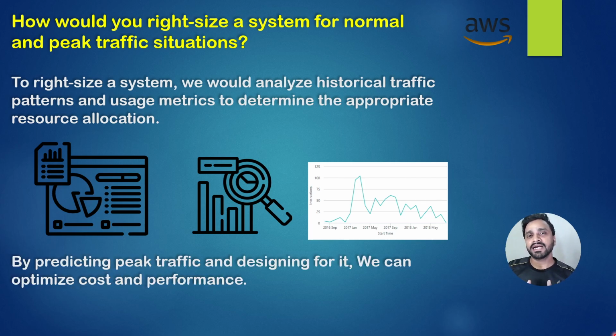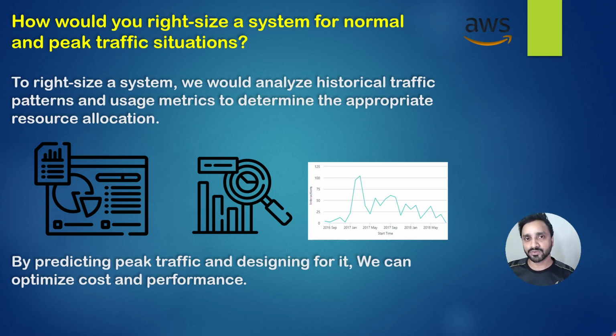So this is an analytics type of problem that occurs most of the time while doing this type of task. By predicting peak traffic and designing for it, we can optimize cost and performance. Depending on that, we decide how many resources, how many machines, how many servers we require for this type of application.